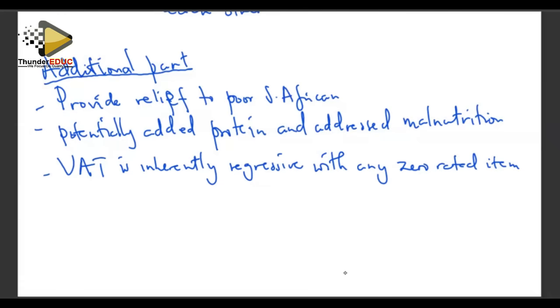So if there were no zero rated products in the basket, the system would be regressive, to the detriment of the poor people in South Africa, and an unfair practice on the side of the poor. They are going to pay more compared to the higher income earners.